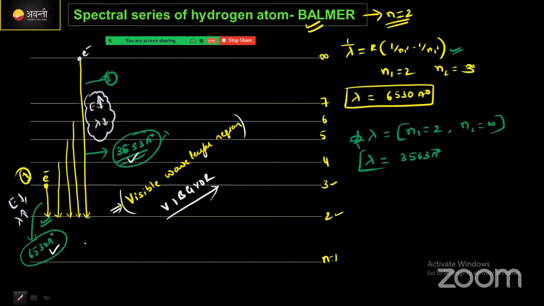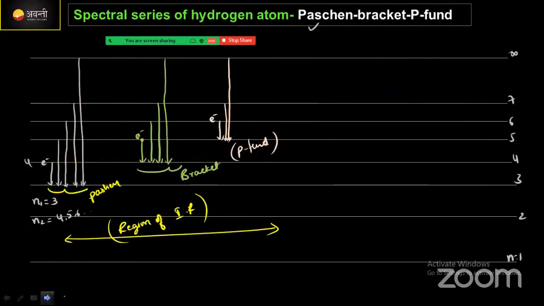And if it jumps from a higher energy state, up to infinity, to the second energy state, it will give 3653 angstrom, meaning it will be in the visible region. Later on, we discussed the Paschen and Brackett series that we found in the single spectral series diagram.